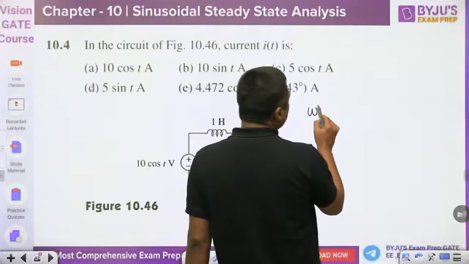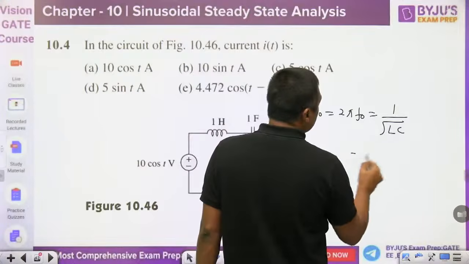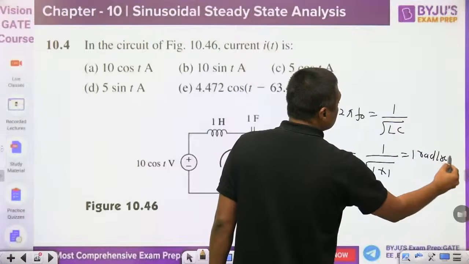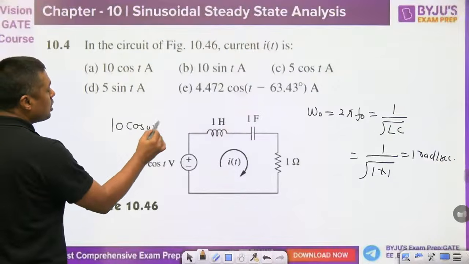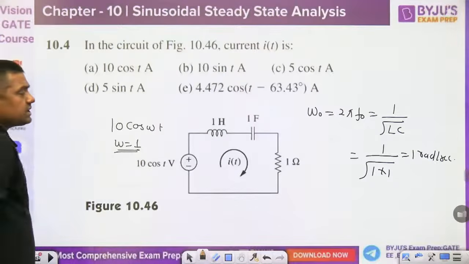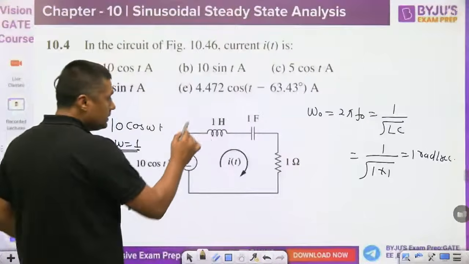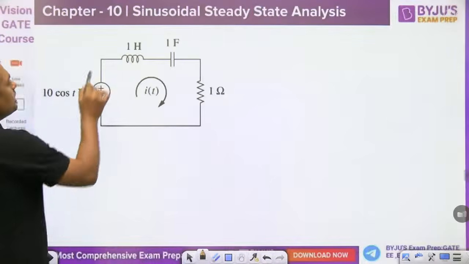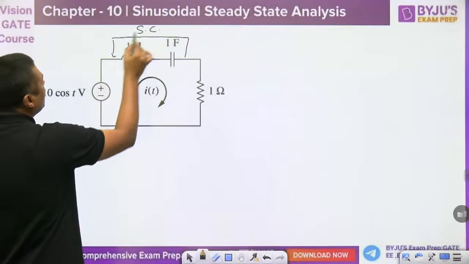So resonance frequency is given by 1 by root over LC. So what is the resonance frequency? Root over 1 into 1, that is 1 radian per second. What is the omega here? 1. Means when the omega is 1, that circuit is under resonance. When the circuit is under resonance, then this combination will act as what? Short circuit. Under resonance, the combination of inductor and capacitor will effectively act as a short circuit.